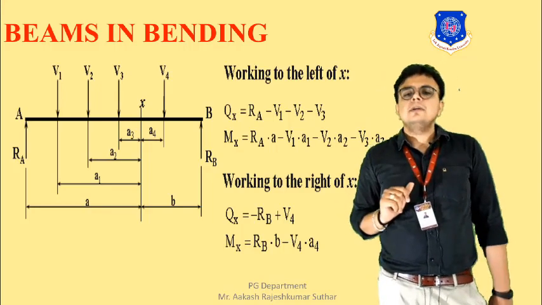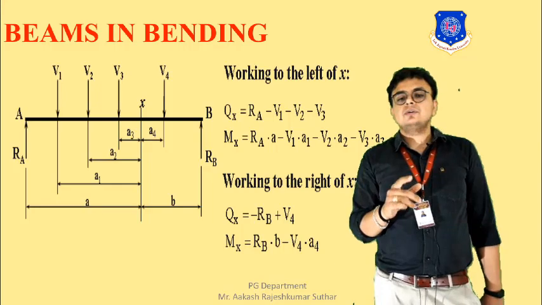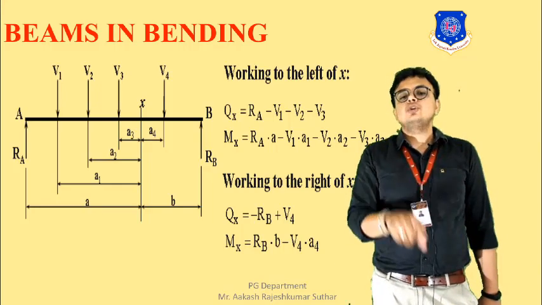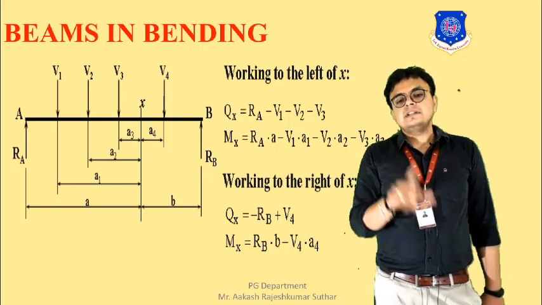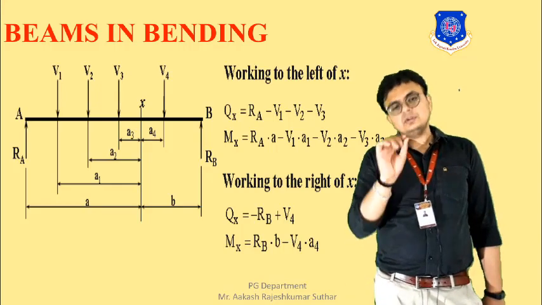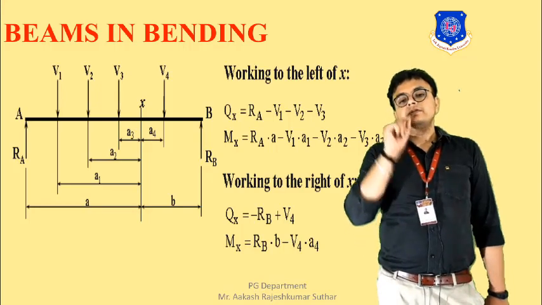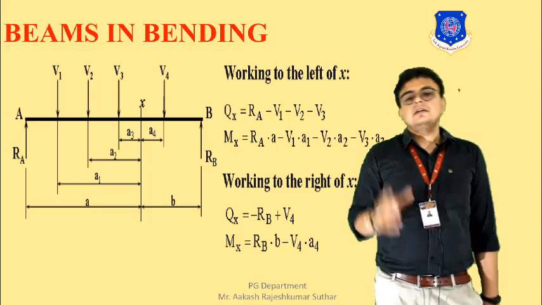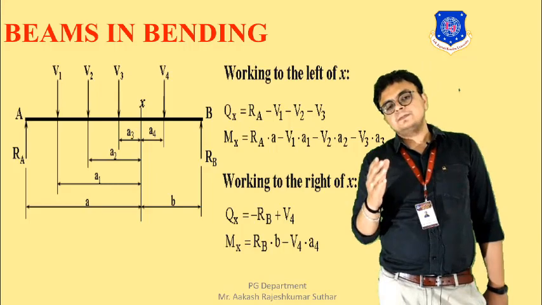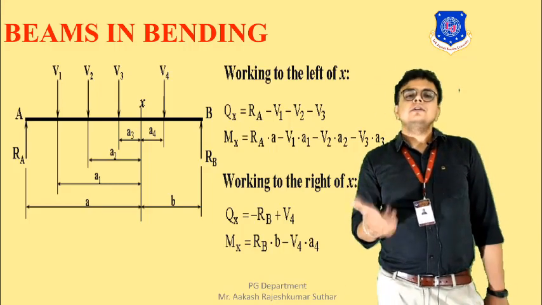Talking about the moment at X with respect to the left, it will be equal to RA into A, where the distance from the support A is capital A. The distance of V1 to X is A1, the distance of V2 to X is A2, and V3 is at distance A3.